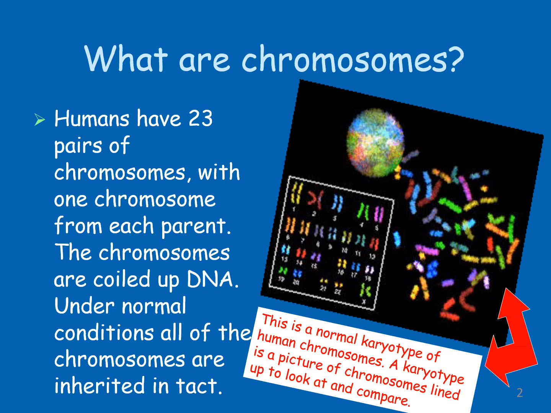But before that, we have to discuss something about karyotype. What is a karyotype? It's a picture of chromosomes lined up to look at and compare. When you draw the chromosomes on paper with a pencil or pen, that is nothing but a karyotype of an organism. It is the representation of chromosomal size, chromosomal number, and structure. Clear?